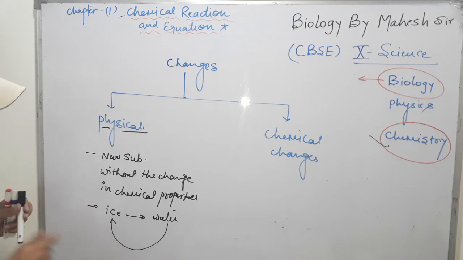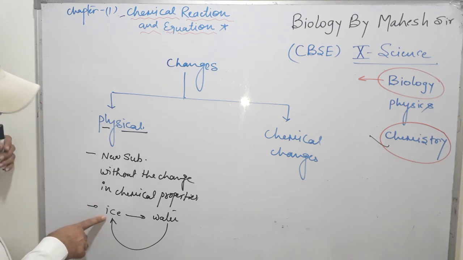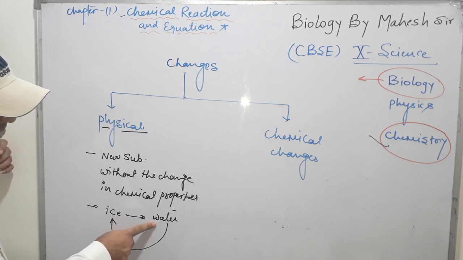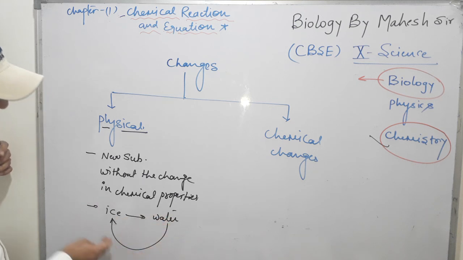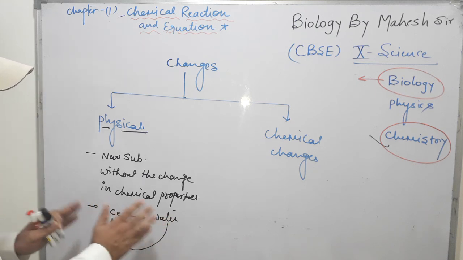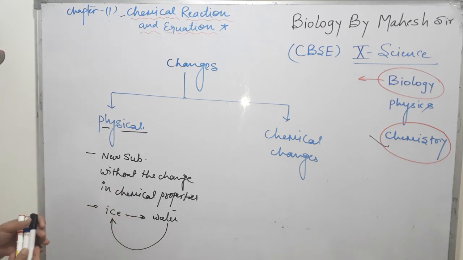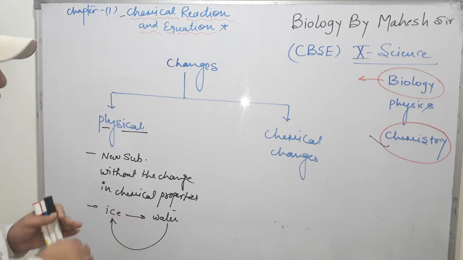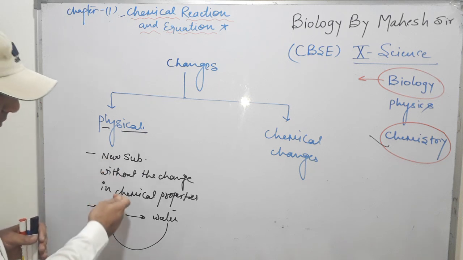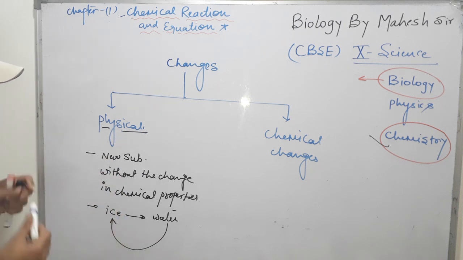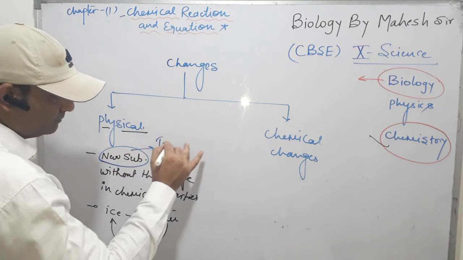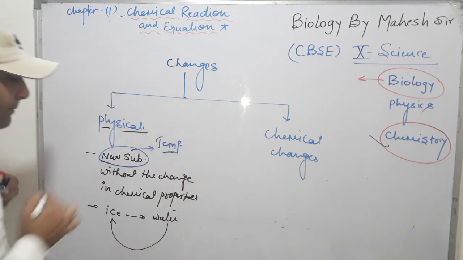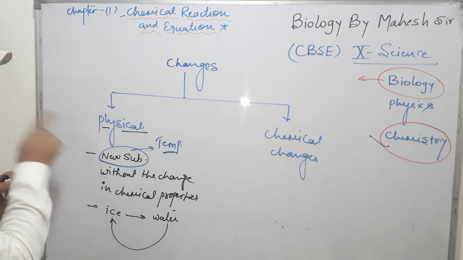So in these changes we can observe that when ice melts and converts into water, the property of ice and the property of water, the chemical property, are both the same. When the water freezes into ice, the property of water and ice is the same. So it is called a physical change. So no new or fixed substance formation takes place. New substances form, but it is temporary. So only temporary substances are formed in physical changes.